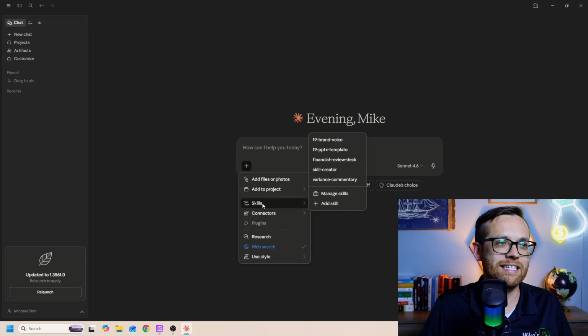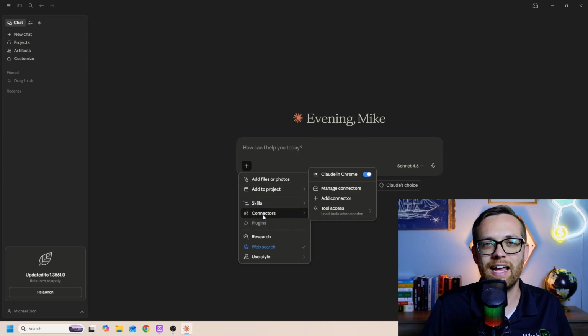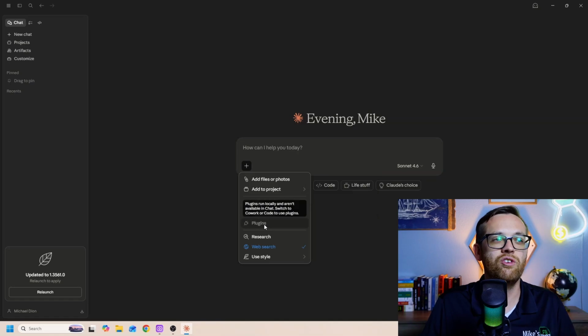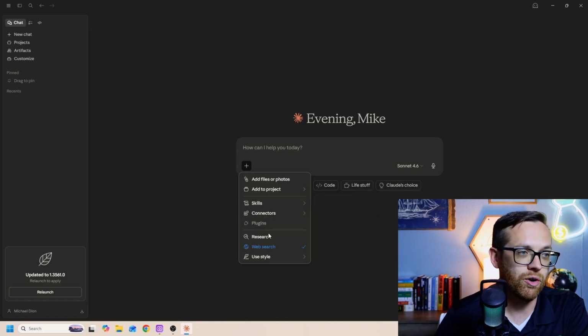You can call in skills. You can call in different connections. You can actually connect this to things like Google Drive, pull files in. You can install plugins if you want to. And then you can turn on a couple of different modes.